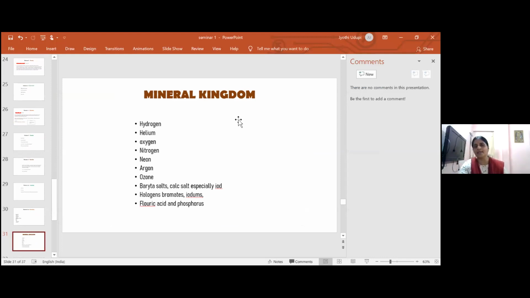I can tell you one thing: the first 3 rows of the mineral kingdom are very, very useful for ADHD. Like hydrogen, helium, oxygen, nitrogen, all noble gases, and halogens like bromium and iodum, all baryta salts, calcarea salts, especially calcarea iodata, because it shows a lot of aggression, a lot of anger. Those are very good remedies for ADHD. And we have fluoric acid and the very commonly used drug phosphorus.